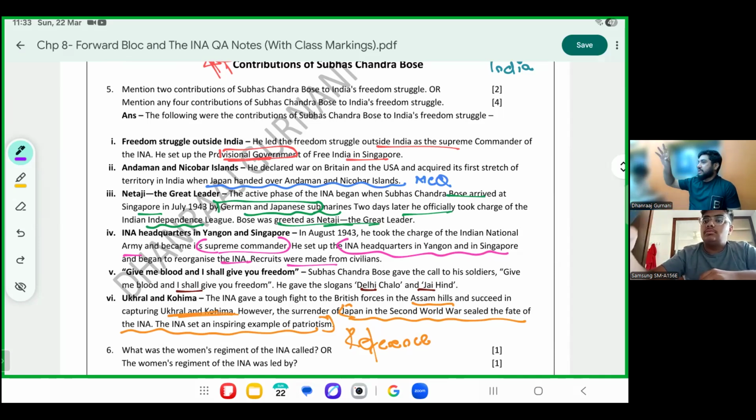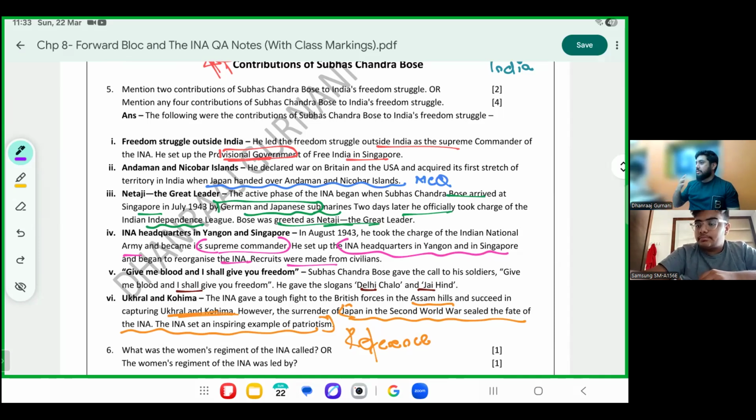Please understand, Bose has now left India and he is working outside India for freedom. He's making sure that the army becomes stronger and stronger. And if you remember, 1942 to 45, the period inside India was very dormant.